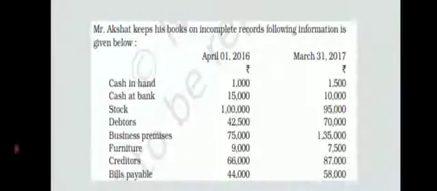So like this we are supposed to write. Cash at bank 15,000, 10,000. Stock is also an asset, 1,95,000. Debtors is also an asset, 42,500, 70,000. Business premises is also an asset, 75,000, 1,35,000. Furniture 9,000,